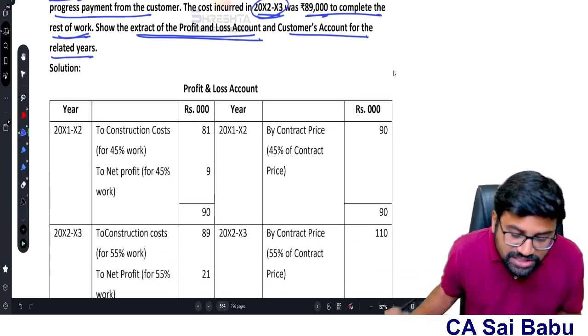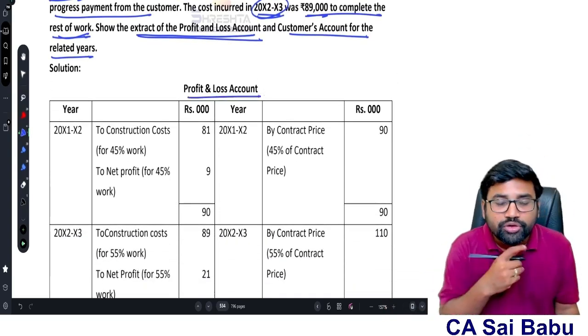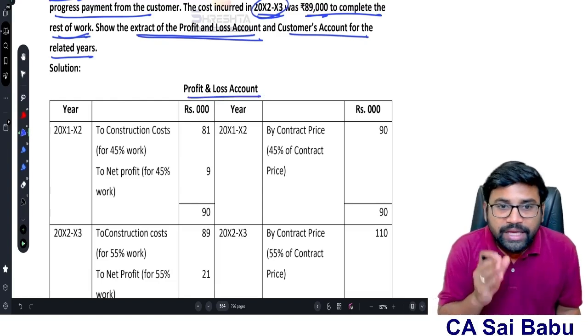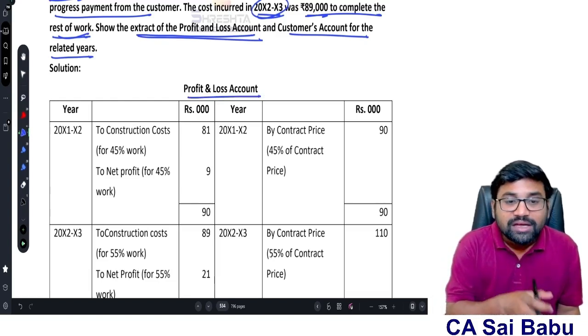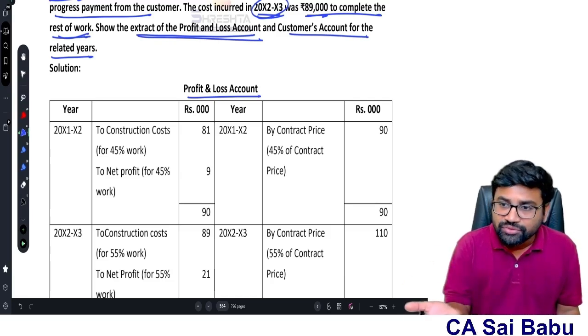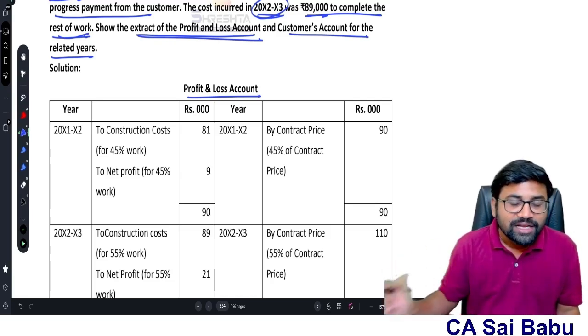So they are asking us to prepare the P&L account. How are you going to prepare the P&L account, sir? In the P&L account, the debit side consists of cost, the credit side consists of revenue. So revenue minus cost, you will get net profit.